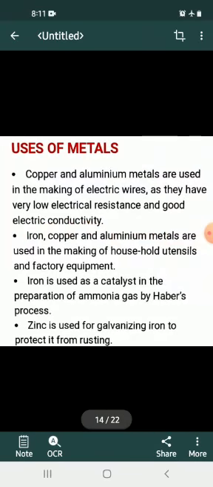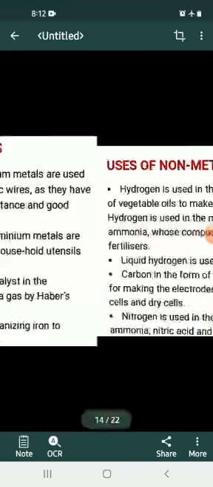Third, list any three uses of each of metals and non-metals. Answer: uses of metals. Write down only three uses of metals. Copper and aluminium metals are used in making electric wire as they have very low electrical resistance and good electric conductivity. Second, iron is used as a catalyst in the preparation of ammonia gas by Haber's process. Zinc is used for galvanizing iron to protect it from rusting.